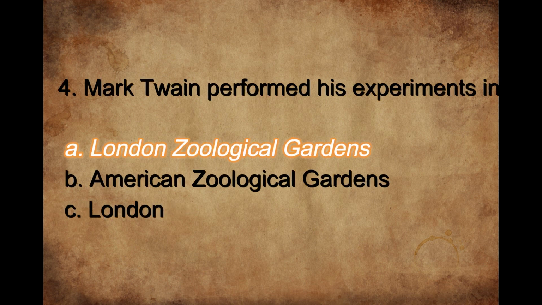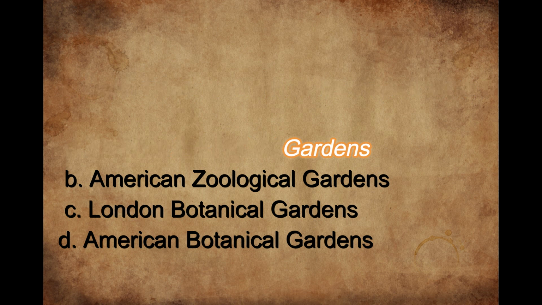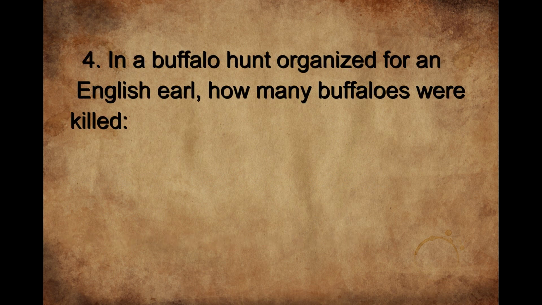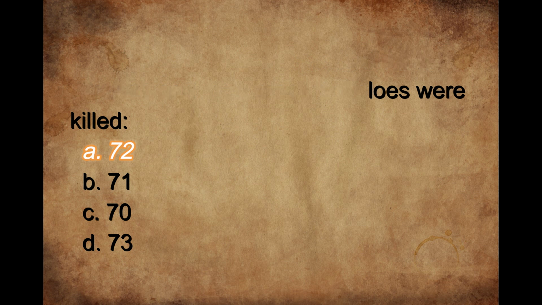Next question: Mark Twain performed his experiments at which place? The right option is London Zoological Gardens. In a buffalo hunt organized for an English earl, how many buffaloes were killed? The right option is 72. 72 buffaloes were killed for the entertainment of an English earl and his companions.